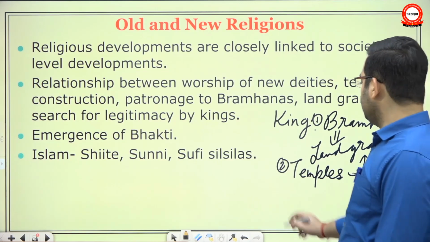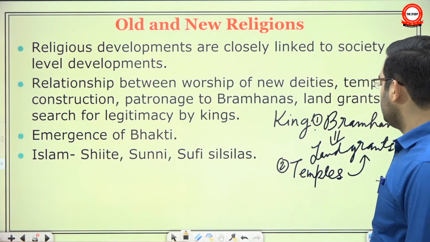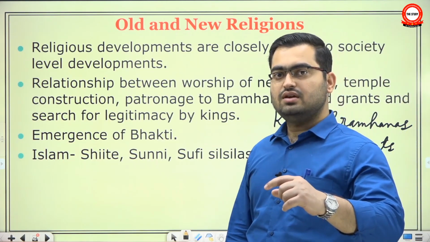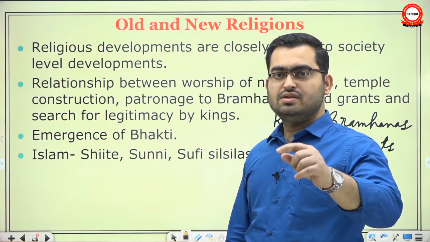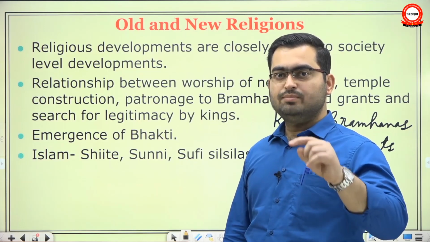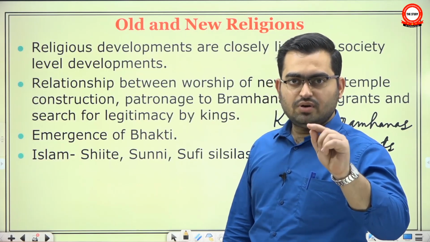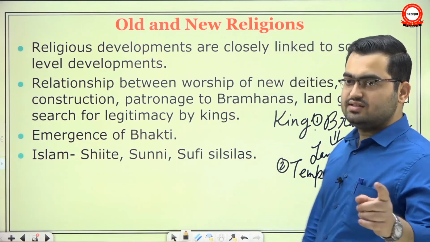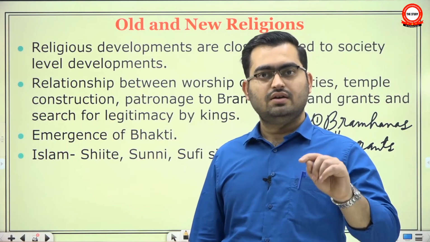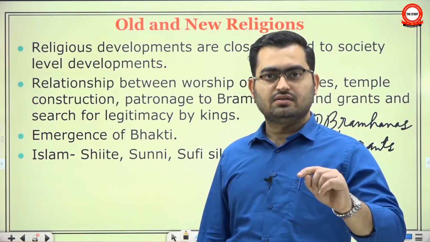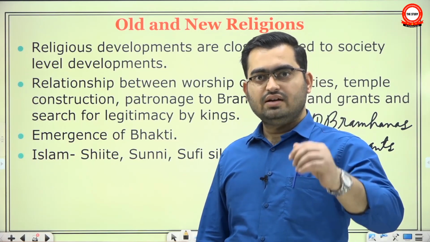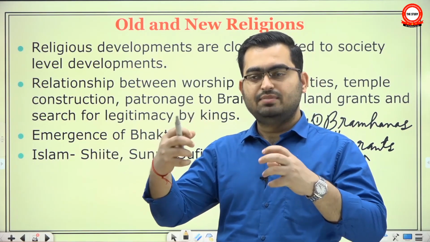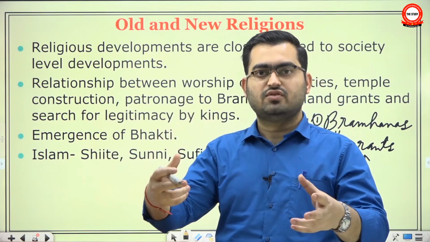Why will kings construct temples? For legitimacy. You see, Chola kings used to put their own statues in their temples. Okay, they would go and worship in temples on specific occasions. So temple was a unique symbol of sovereignty of that king. It started out as an element of bhakti cult. Okay, bhakti was a simple religion. However, gradually it got associated with the sovereign power, and it became the most manifest symbol of sovereign power.